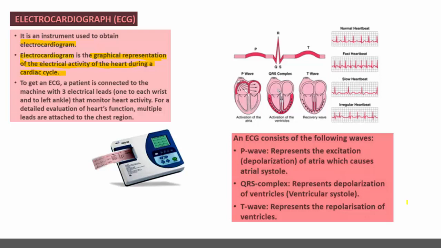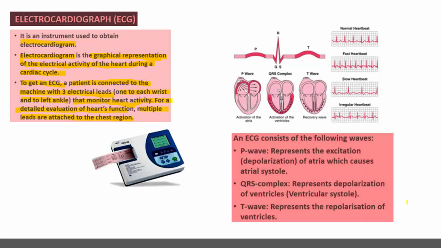This is called the electrocardiogram, and this machine is the electrocardiograph. To get an ECG, a patient is connected to the machine with 3 electrical leads, 1 to each wrist and 1 to the ankle, that monitor heart activity for a detailed evaluation of heart function, and multiple leads are attached to the chest region.